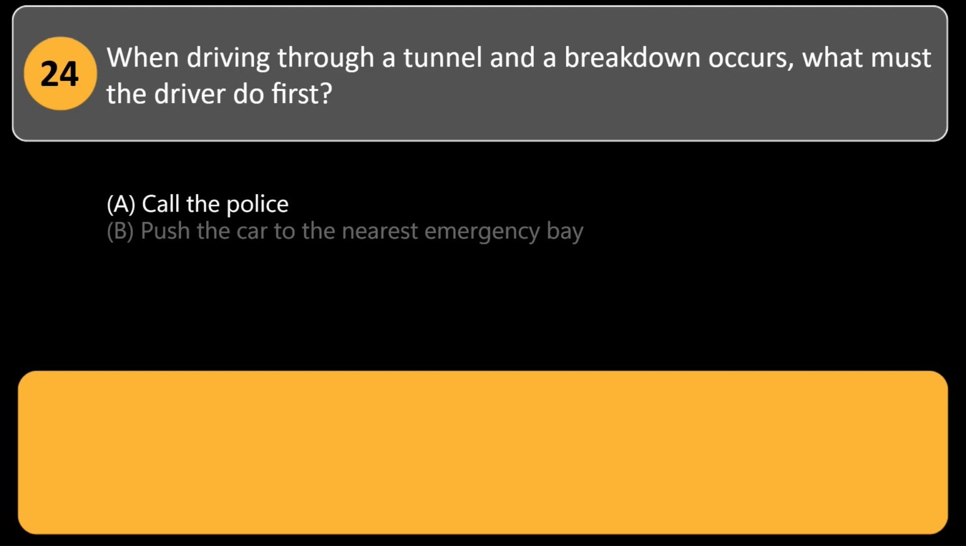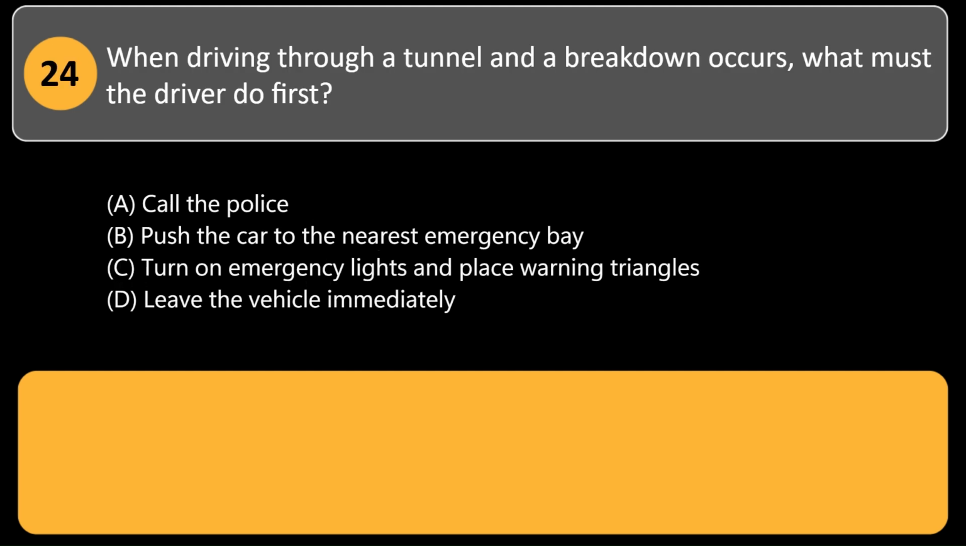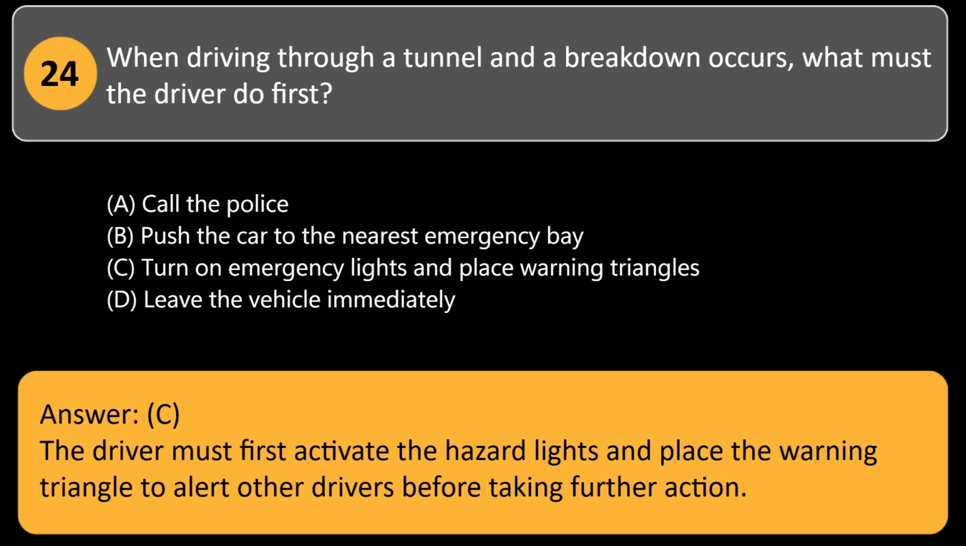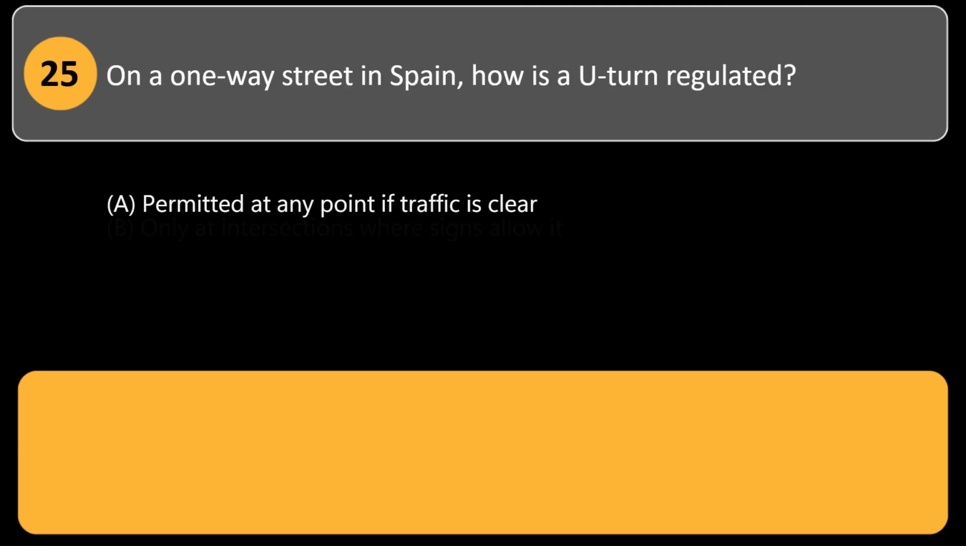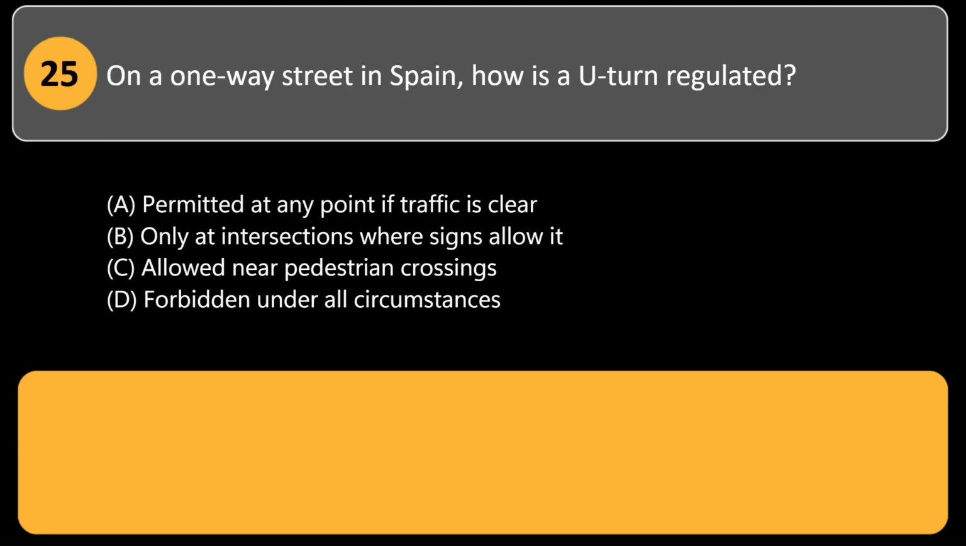When driving through a tunnel and a breakdown occurs, what must the driver do first? A. Call the police. B. Push the car to the nearest emergency bay. C. Turn on emergency lights and place warning triangles. D. Leave the vehicle immediately. Answer, C. The driver must first activate the hazard lights and place the warning triangle to alert other drivers before taking further action.